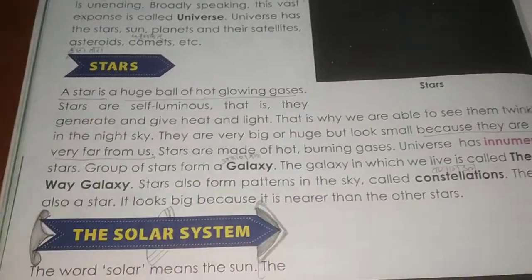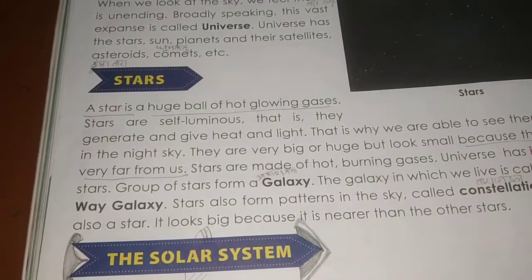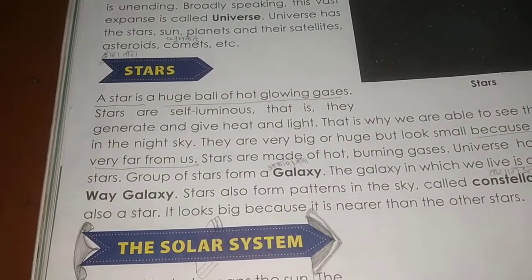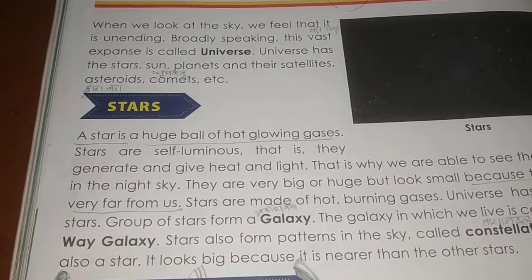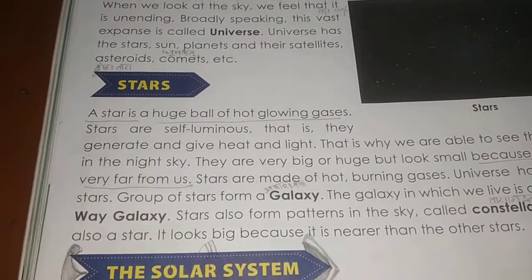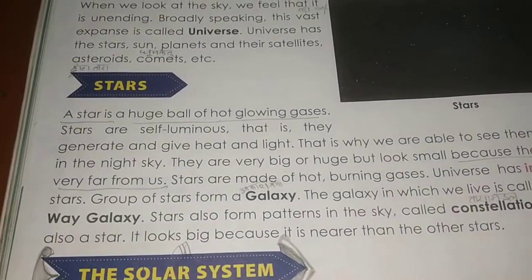Here is a star. A star is a huge ball of hot glowing gases. What is a star? A star is a huge ball of hot glowing gases. And stars are self-luminous, that is, they generate and give heat and light. Okay?